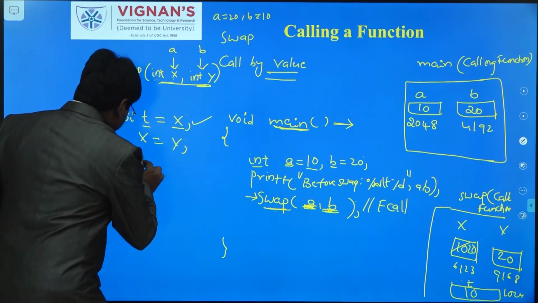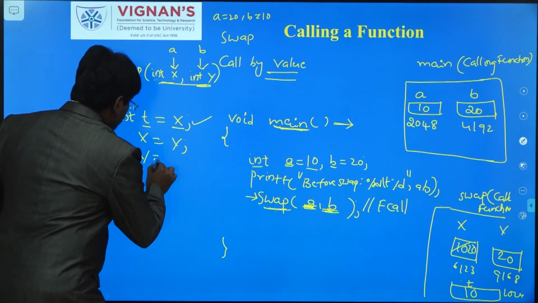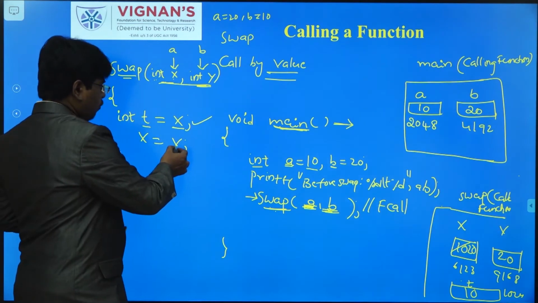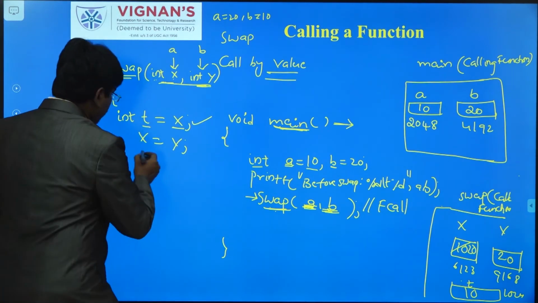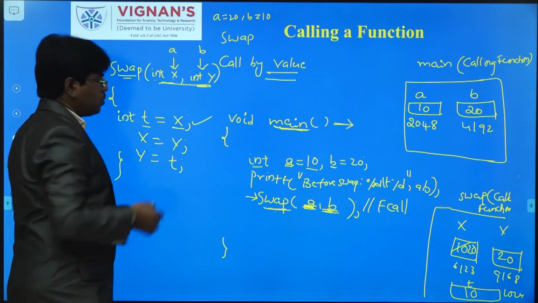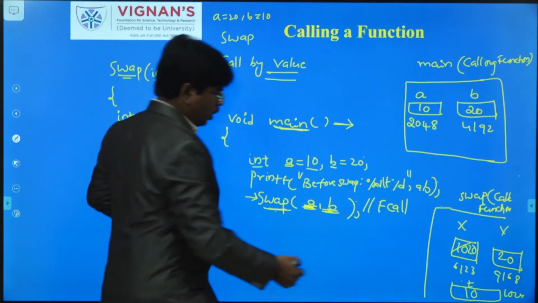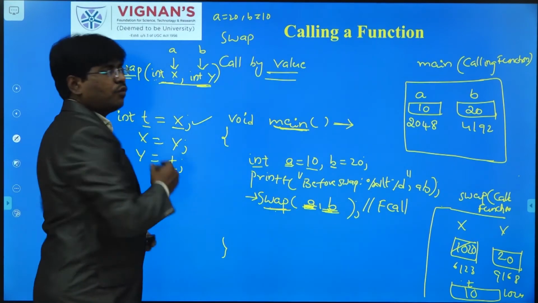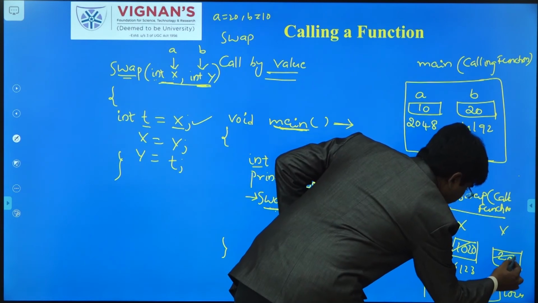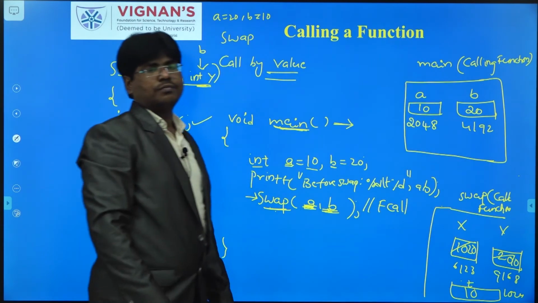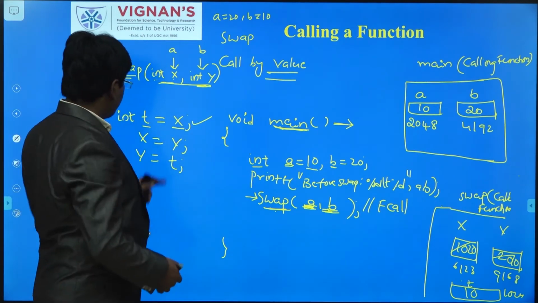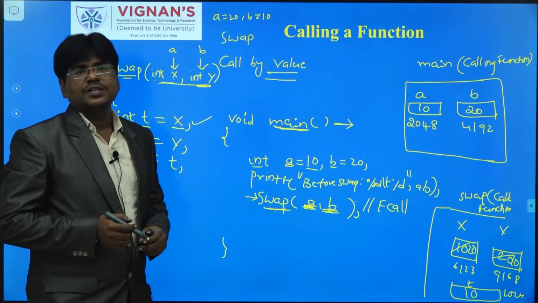After that, what I have written? y equals t. The value located in the t variable will be assigned to variable y. So here the 20 will be erased and 10 will be stored. So if you observe, the values of x comma y are swapped.